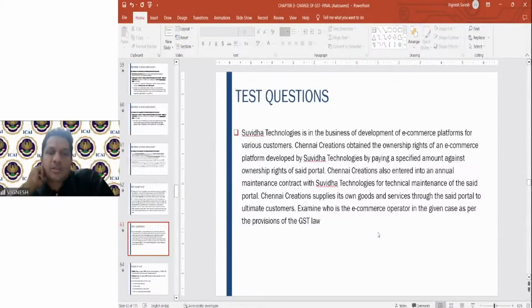So what happens here? Suvidha Technologies does the development of e-commerce platforms. That is what he is doing. Then Chennai Creations obtained the ownership rights of the platform developed by Suvidha Technologies by paying the amount. AMC also is there. So Chennai Creations supplies its own goods and services. So though the portal here is developed by Suvidha Technologies, the amount for the ownership rights is paid by Chennai Creations, and it also supplies the goods through that. So since it is the owner, manager and operator, the e-commerce operator is our Chennai Creations.